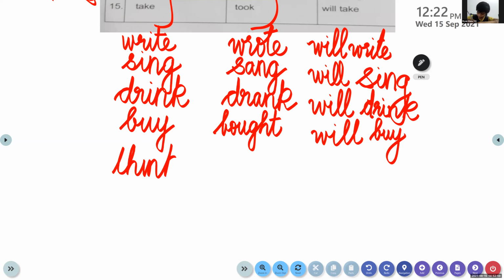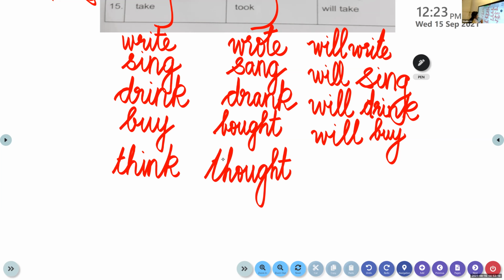T-H-I-N-K. That is the present tense form of the verb. That is the base form. Present tense. It is think. And the past tense form of it is thought. T-H-O-U-G-H-T. Thought. Think. Thought. Now the future tense is will think.